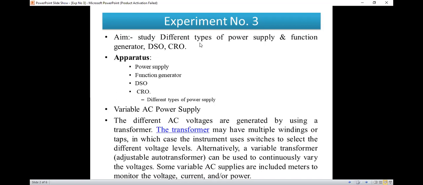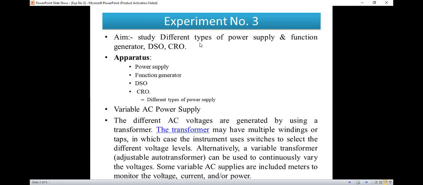Now the multiple winding is there, and we can connect to a particular tap and vary the output voltage. So this is one of the variable AC power supplies, in which the instrument uses switches to select the different voltage levels. So some switches are required if we want to do this process automatically, that is power electronic switches. Alternatively, a variable transformer, that is an adjustable transformer, can be used to continuously vary the voltage.